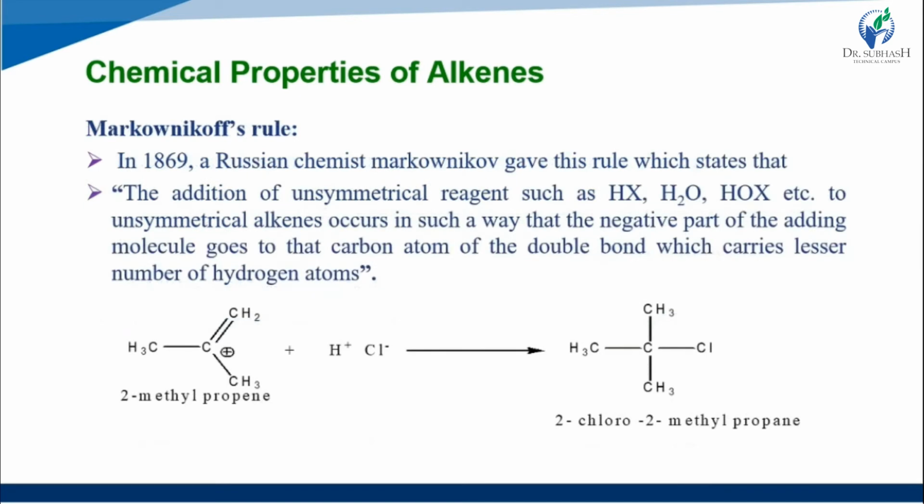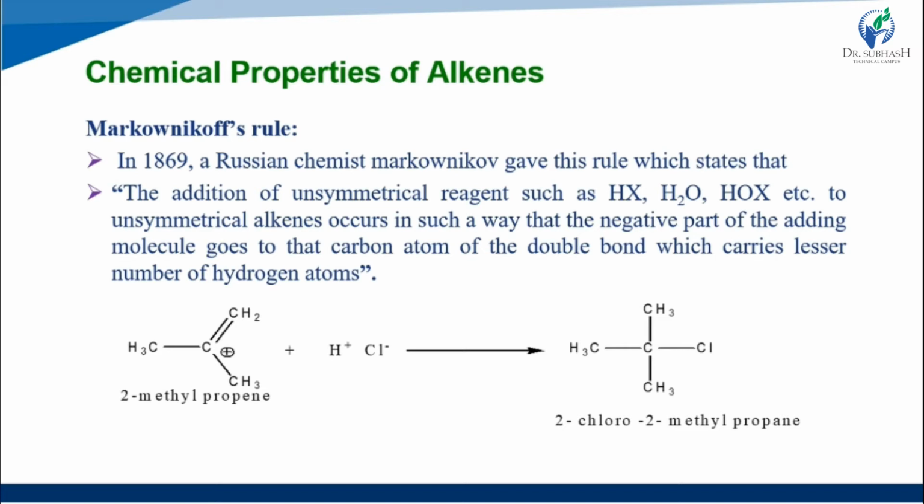Now, the study of the Markovnikov rule. In 1869, the Russian chemist Markovnikov gave this rule, which states that the addition of an unsymmetrical reagent such as HX, H2O or HOX to unsymmetrical alkenes occurs in such a way that the negative part of the adding molecule goes to the carbon atom of the double bond which carries the lesser number of hydrogen atoms.